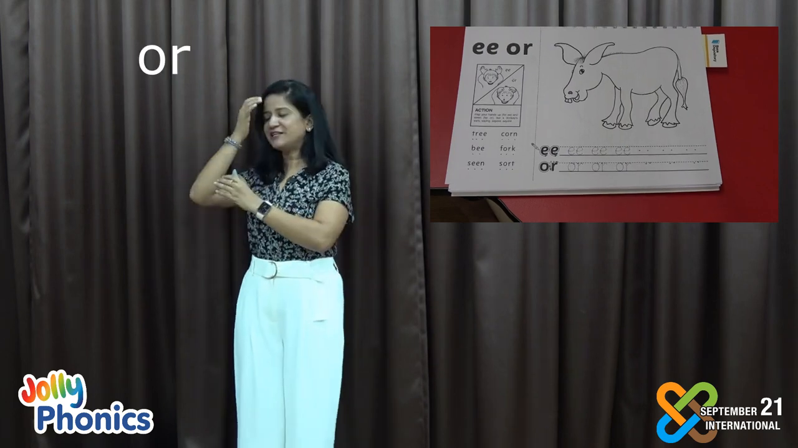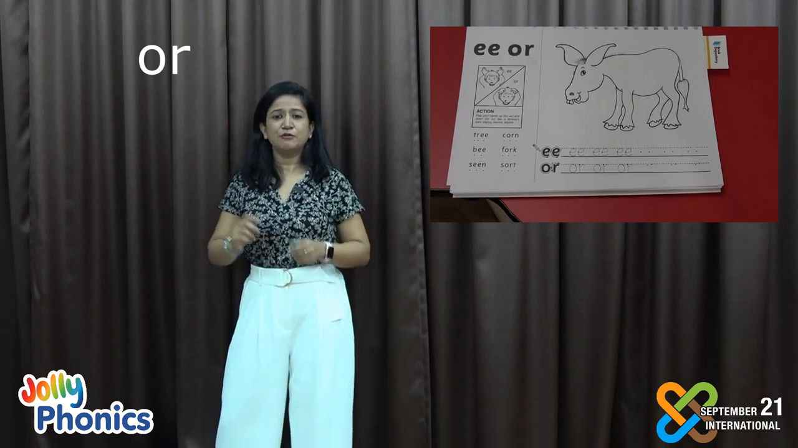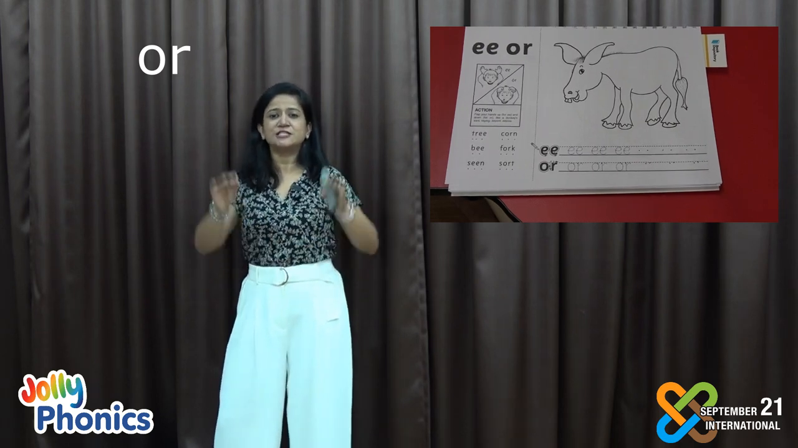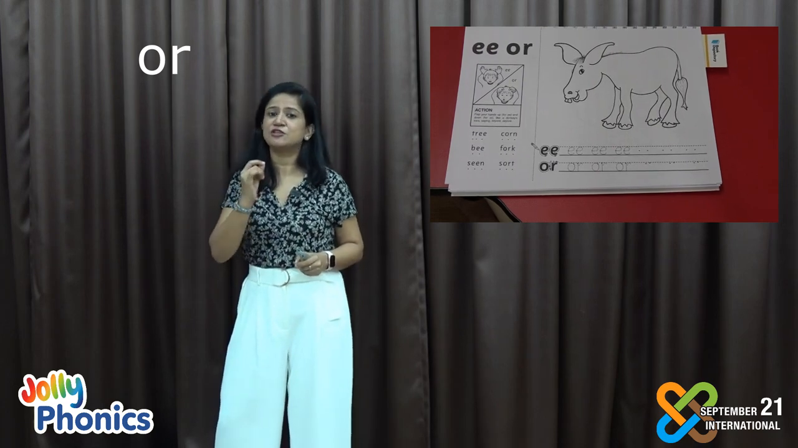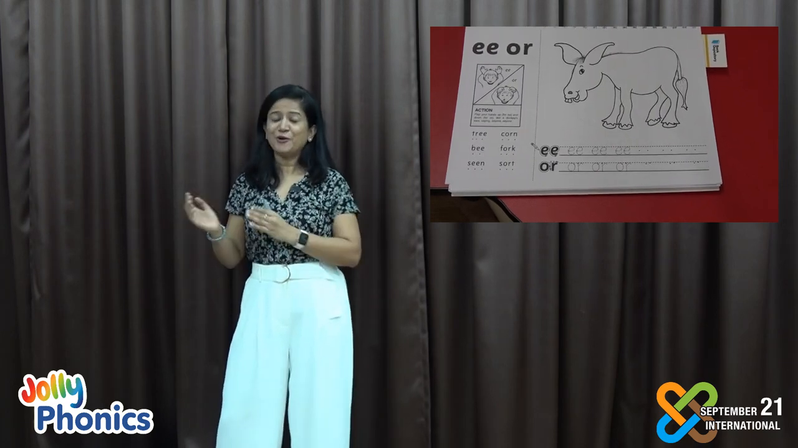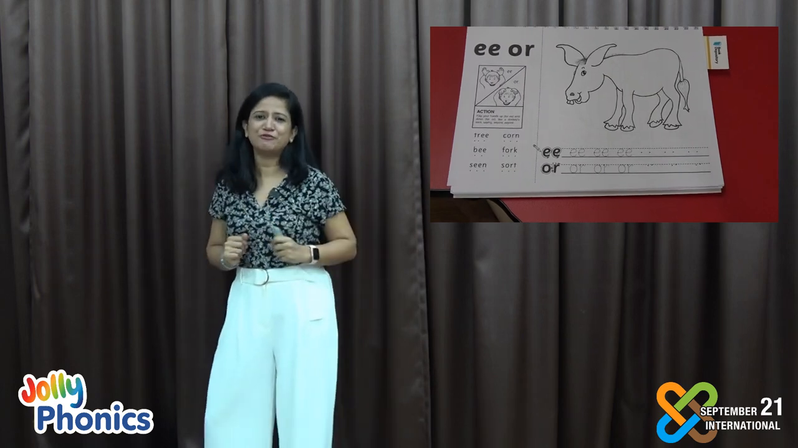Now for this particular one, O-R, it has 2 pronunciations. In British English, it is pronounced as O, whereas in American English, it is pronounced as OR. I hope these tips are useful for all of you. Now we'll move to group number 5.